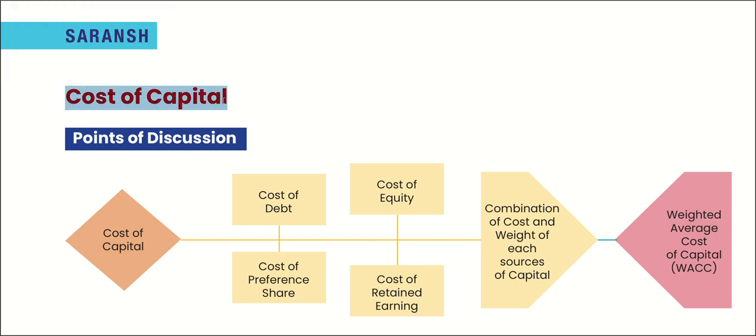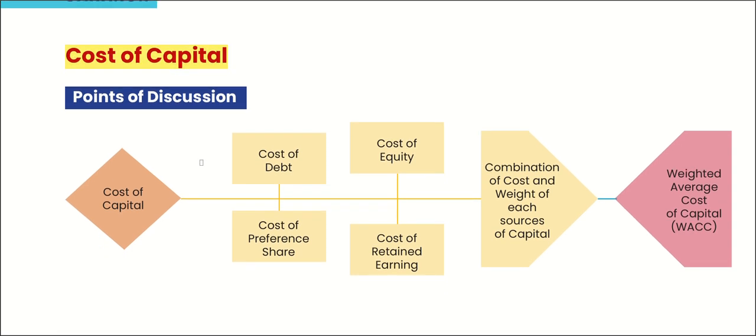Cost of capital. Points of discussion. In cost of capital, we would study cost of debt, preference shares, equity, retained earnings, the combination of cost and weight of each source of capital, combination of cost and their weights, and then weighted average cost of capital.